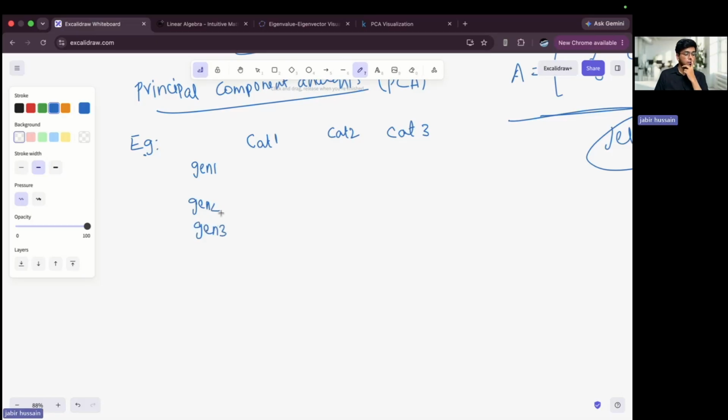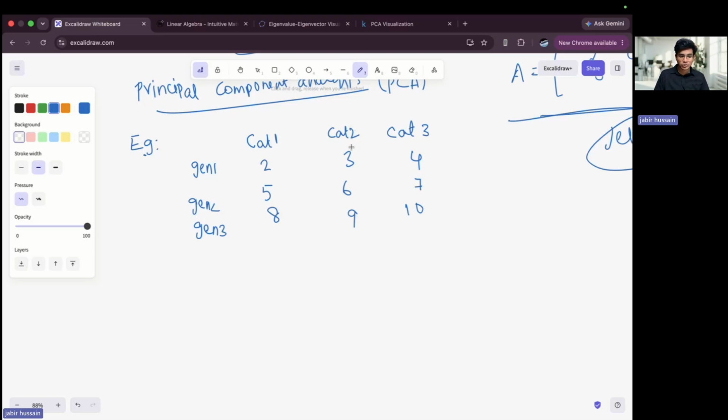Now I'm writing some random values: 2, 3, 4, 5, 6, 7, 8, 9, 10. So for cat 1, it has three different genes in its body, and the values of the genes are 2, 5, 8.